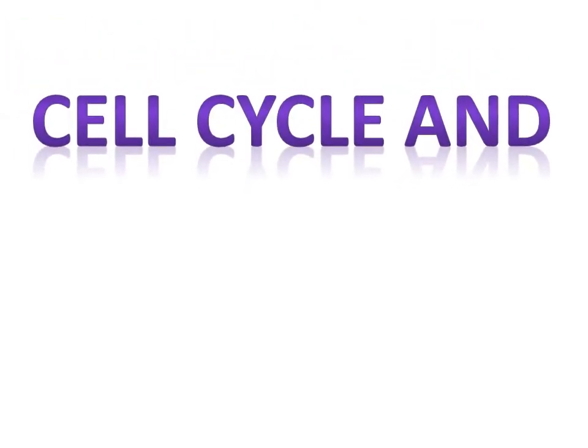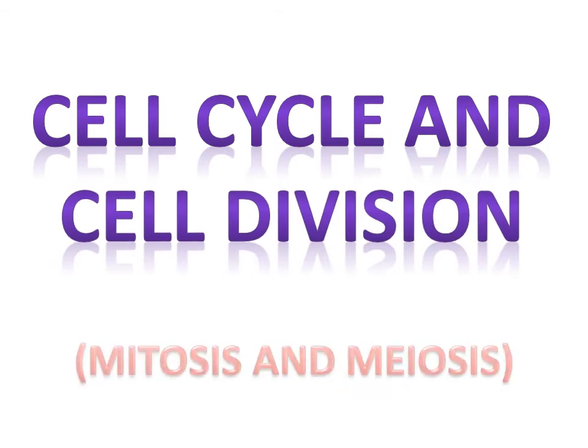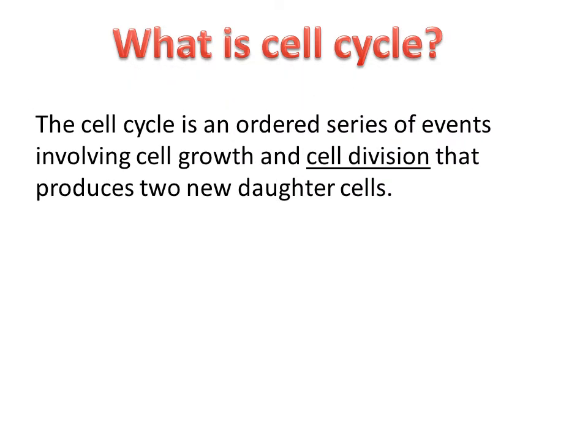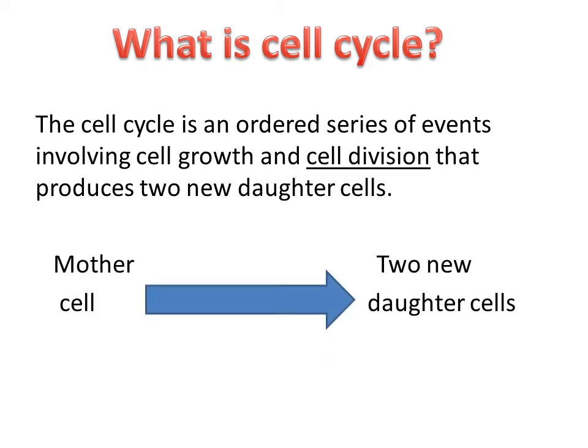Cell cycle and cell division. What is cell cycle? The cell cycle is an ordered series of events involving cell growth and cell division that produces two new daughter cells, or the period between one cell dividing into two cells is known as cell cycle.